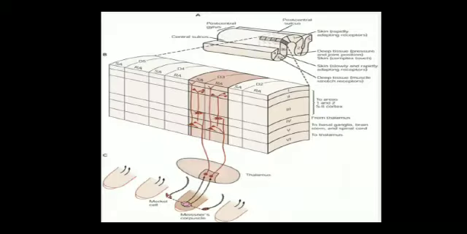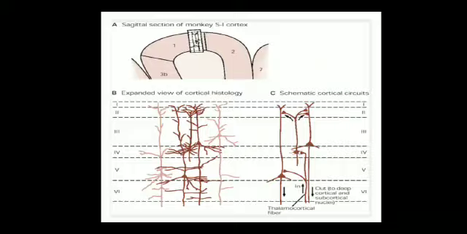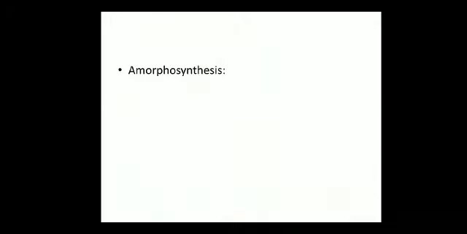And one thing you should know is the effect of removing the somatosensory association area, which is called amorphosynthesis. So when the somatosensory association area is removed on one side of the brain, the person loses the ability to recognize complex objects and complex forms felt on the opposite side of the body.